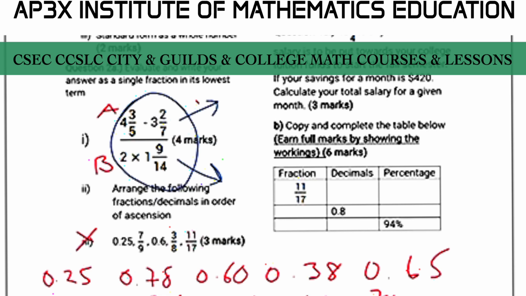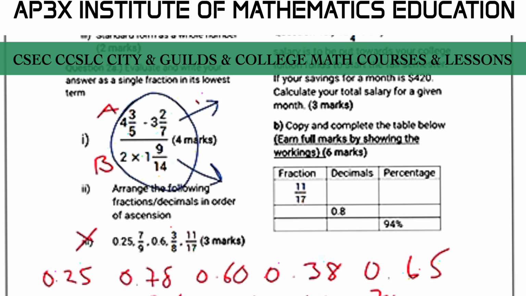All right, now doing part 4b, we were given a particular table where we were asked to do some conversions from fractions to decimal, decimal to percentage, percentage to decimals, decimals back to fraction. Now the whole entire question is worth 6 marks, and in bold and underlined I stated to my students that to earn the full 6 marks, writing down the answers in the column will only give you half its value, but you must indicate how these solutions were attained.